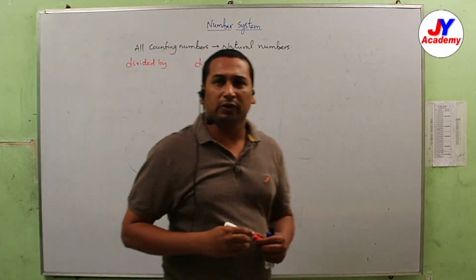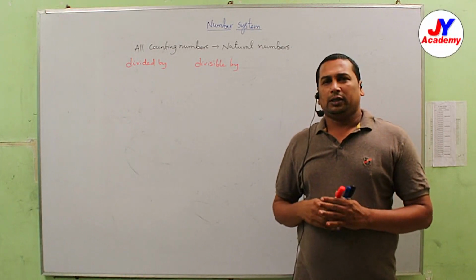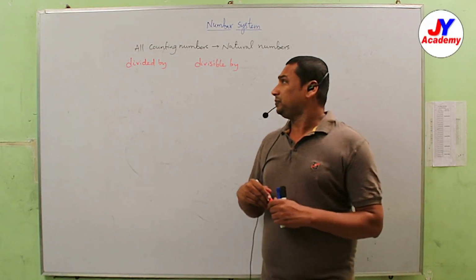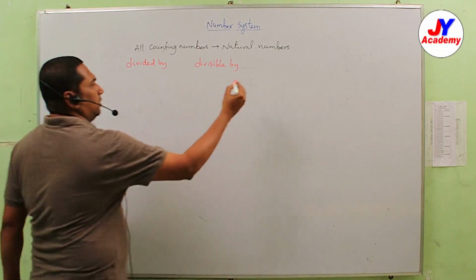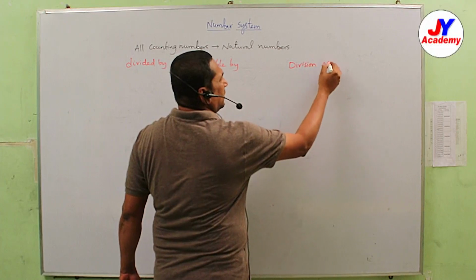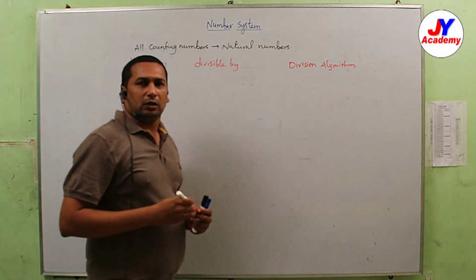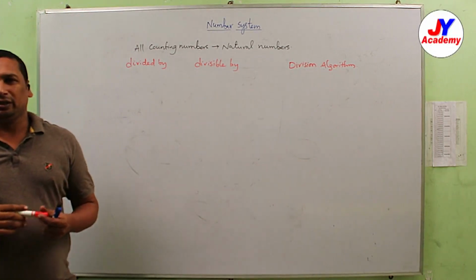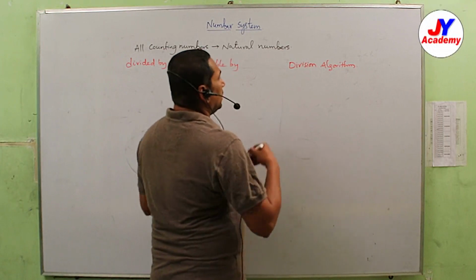Divided by means, I think you know very well, the division algorithm. It is also called Euclid's division lemma.